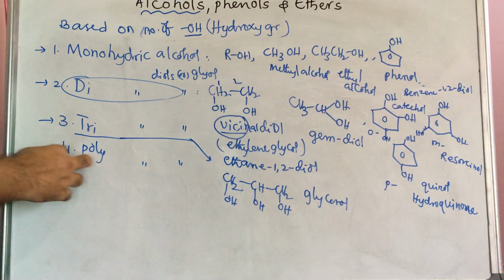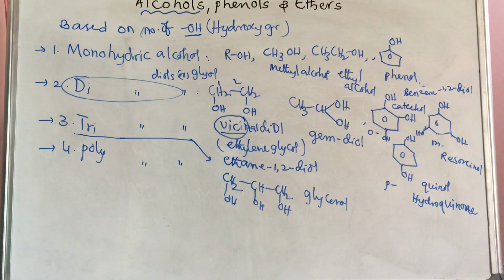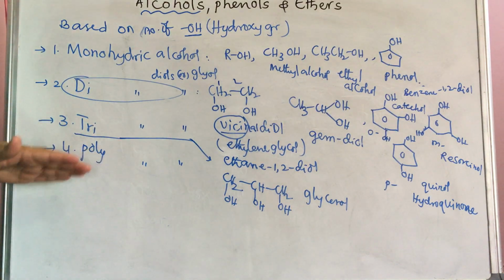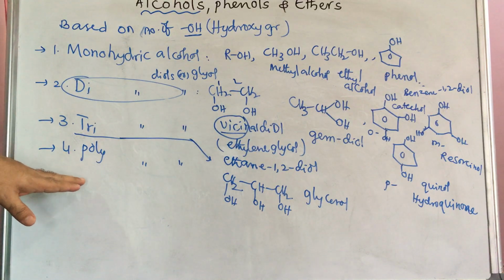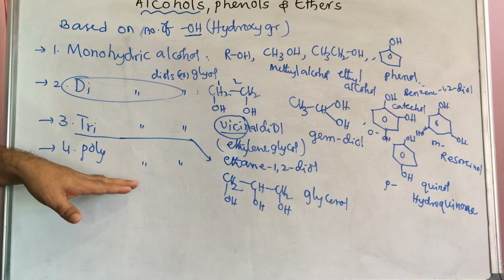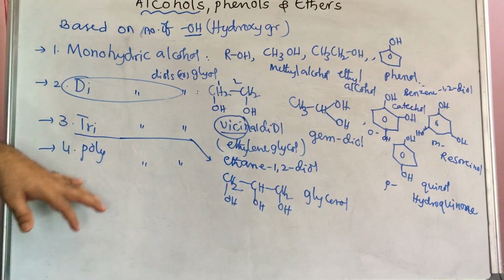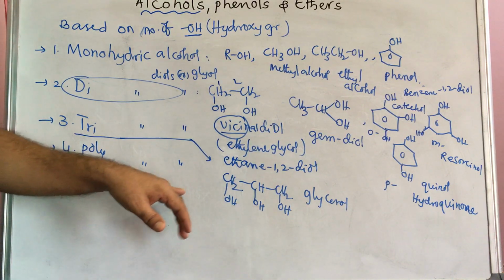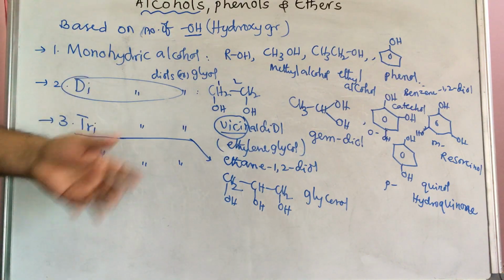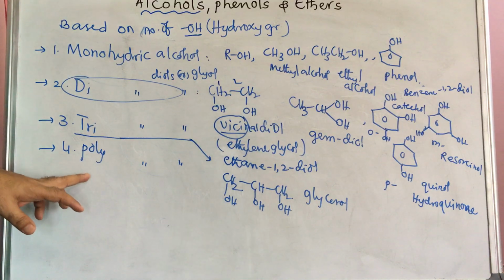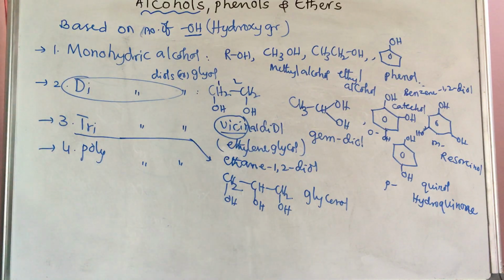Next, polyhydroxy. For that, if you want, just see my videos on the carbohydrate chapter in biomolecules: glucose, fructose, maltose, sucrose. All have more than one hydroxy group and are examples of this. Starch and cellulose are all examples of polyhydroxy compounds.